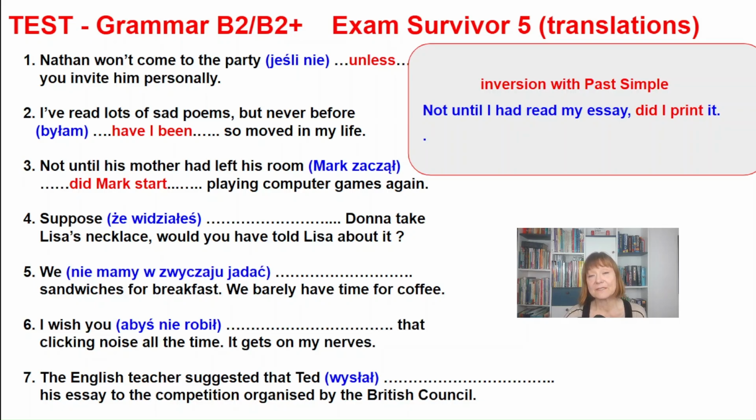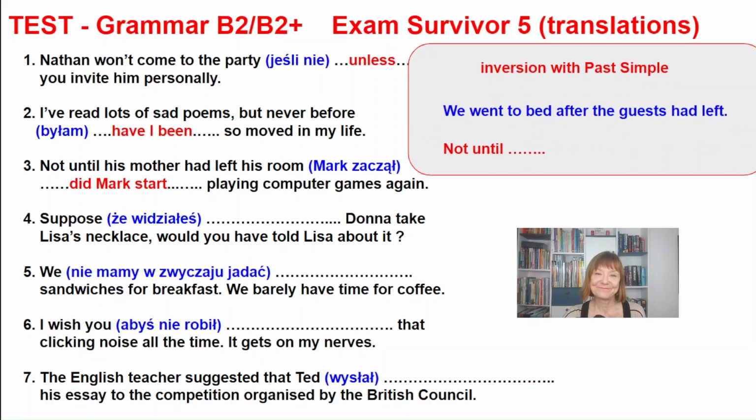When the expressions not until, only after begin a sentence, we use inversion in the main clause. Study the examples in the box, please. Not until I had read my essay did I print it. Only after I had arrived was she able to relax. So in the first part of the sentence, we should use the past perfect. For instance, had read, had arrived. And in the main part, the past simple inverted from the normal form to a question form.